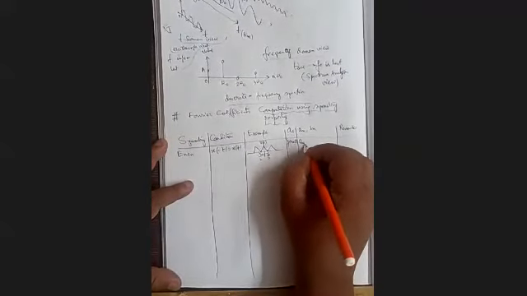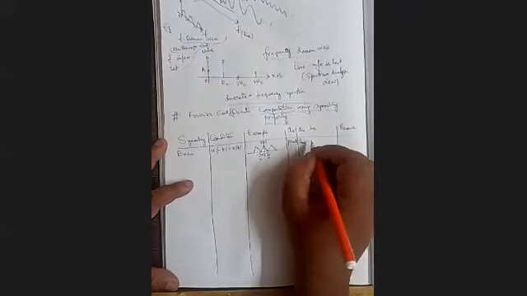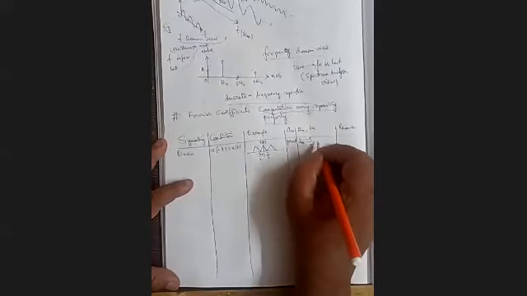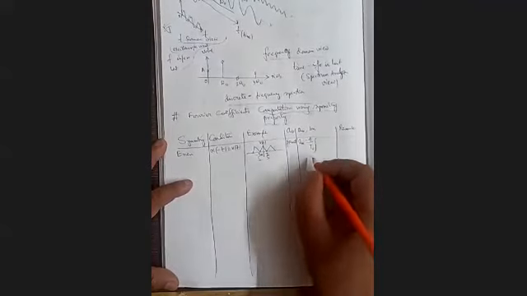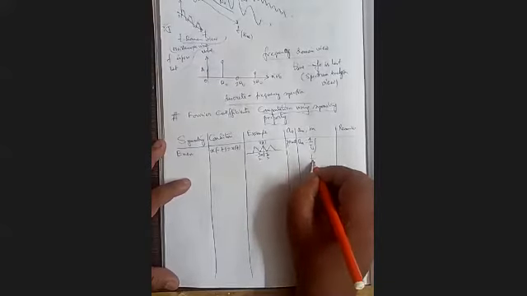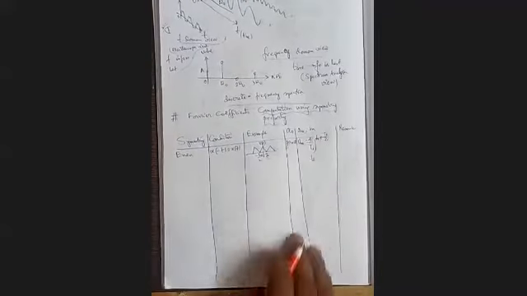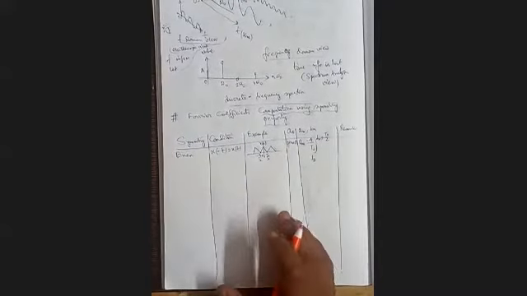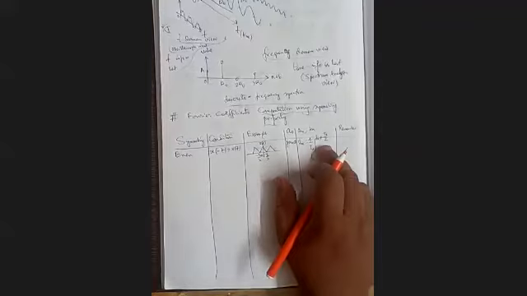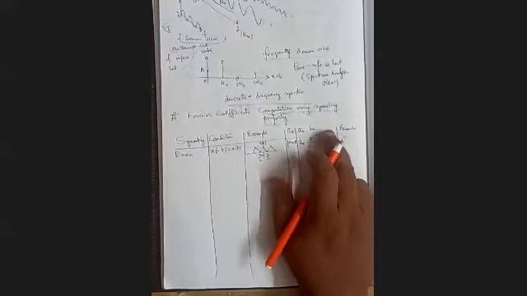Now An, if we use the symmetry property, will be 4 by T0 times the integration from T0 to T0 plus capital T0 by 2. Since there is even symmetry, it is sufficient to integrate over the half cycle.